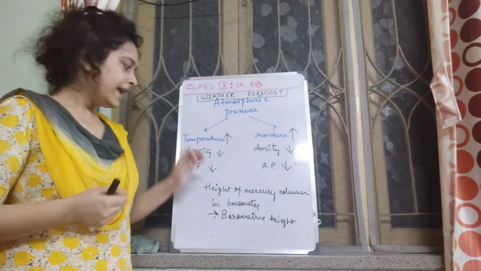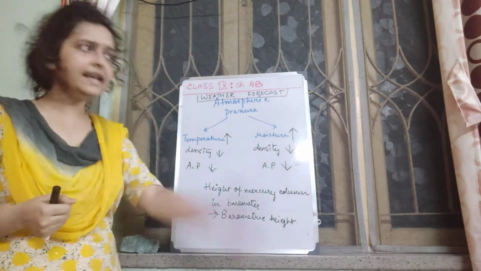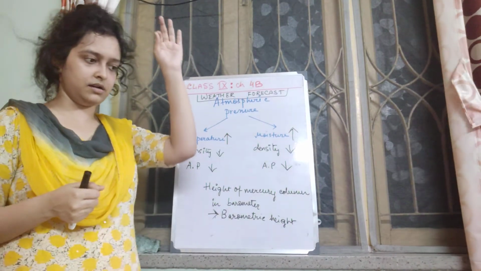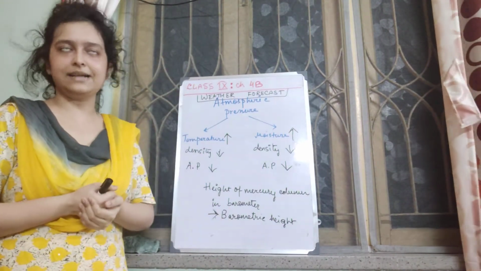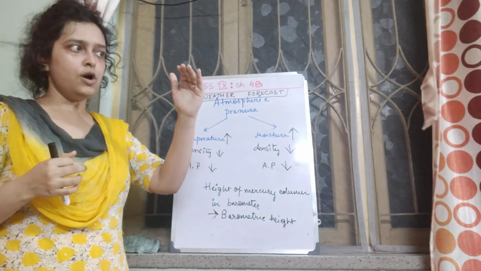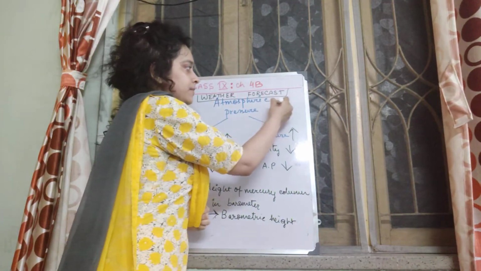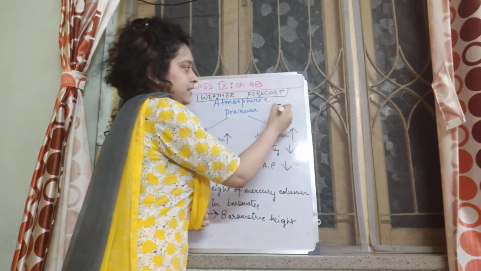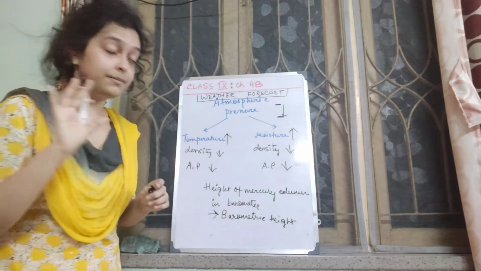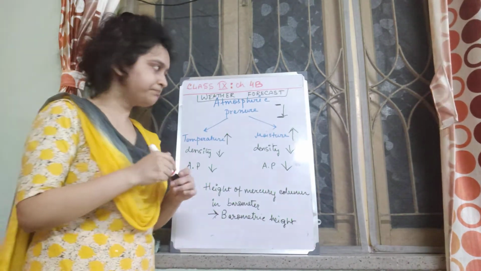Now, if we notice that the barometric height suddenly falls to a deep level, that means it's not gradually falling down but falls suddenly. The height jumps, say, from this level to this level. The height of the mercury column in the barometer I am talking about, okay?